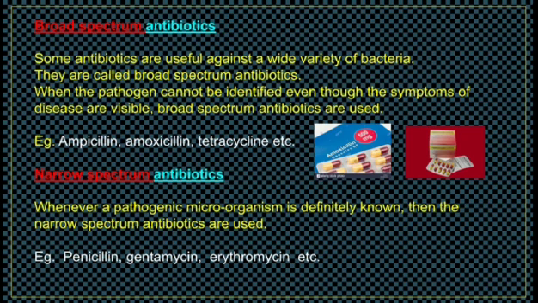Next one is narrow spectrum antibiotics. Whenever a pathogenic microorganism is definitely known, then the narrow spectrum antibiotics are used. Examples: penicillin, gentamicin, erythromycin, etc.